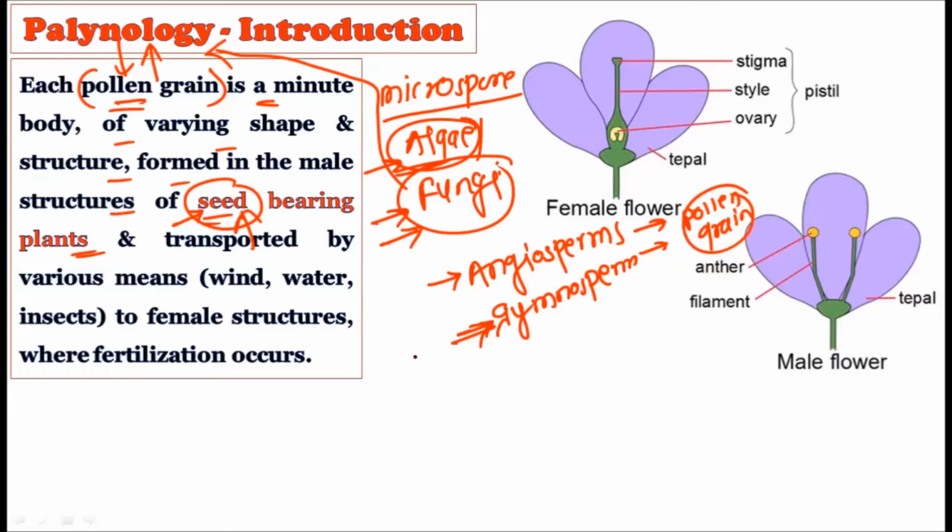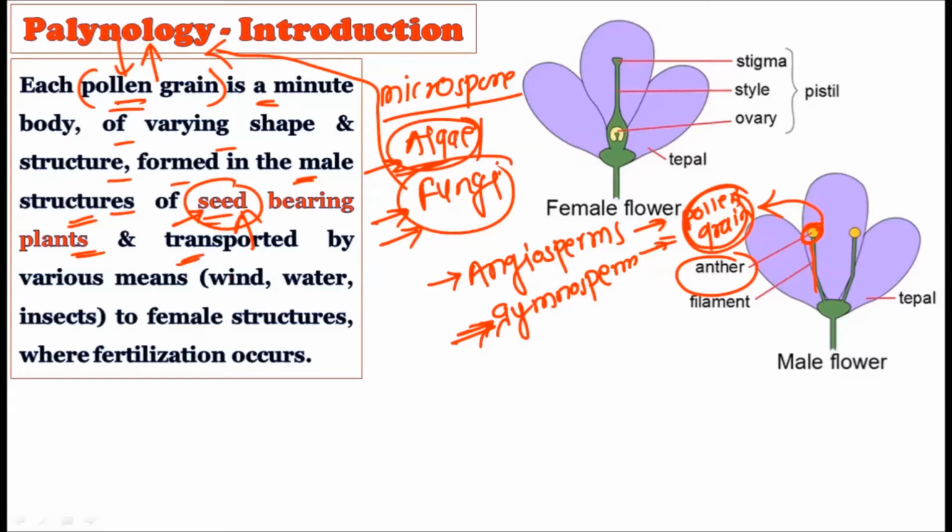So the seed bearing plant possesses pollen grains, and they are produced as a male structure, because the androecium is the structure responsible for producing pollen grains. Consider this an anther, and this whole structure is called the androecium, and in that anther you will find the pollen grains, which are nothing but the male reproductive units in flowering plants or in gymnosperms, right? So seed bearing plants produce pollen grains as the male gamete.